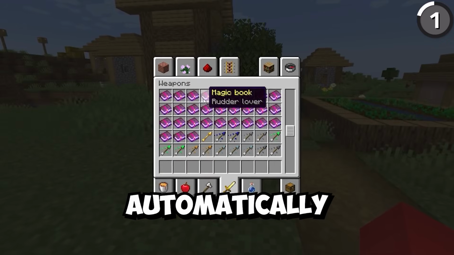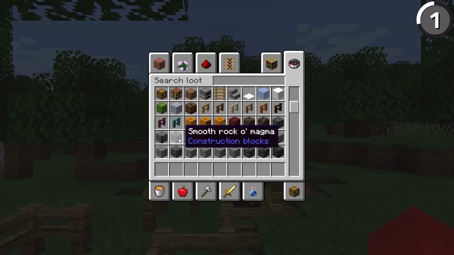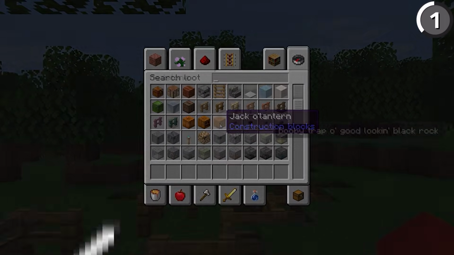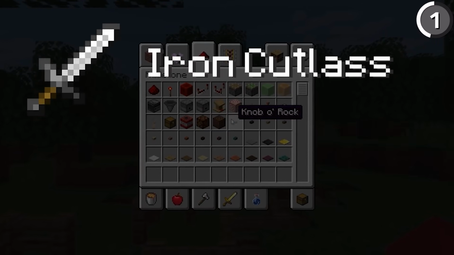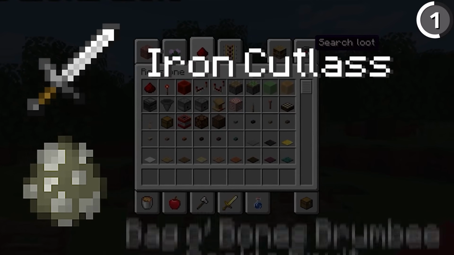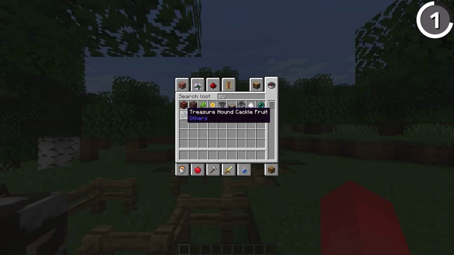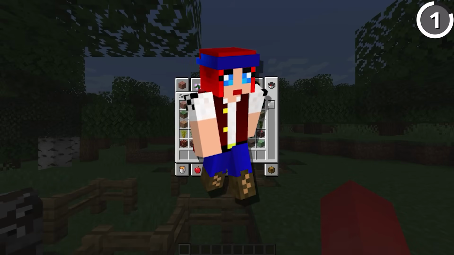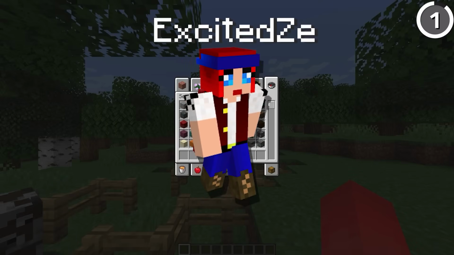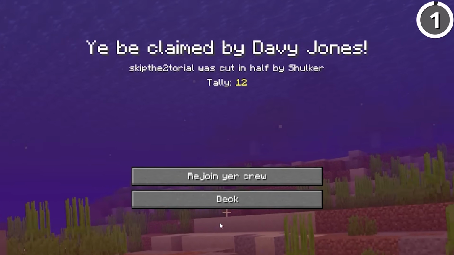in-game language automatically gets changed to Pirate Speak, which is a pirate-themed take on English where the swords become cutlasses, and this, the skeleton horse spawn egg, called a bag of bones Brumby cackle fruit, which is an Easter egg hinted to an ex-Mojang developer, Maria Lamont, whose Minecraft username is expectedly Excited Z. And obviously this is clearly an intended way to play Minecraft.